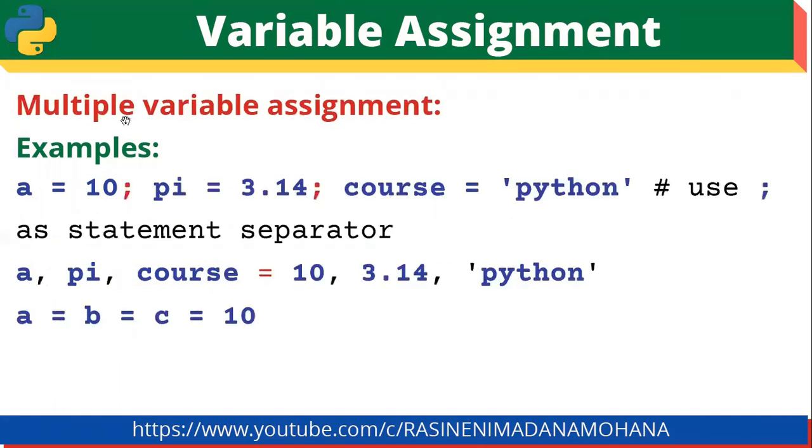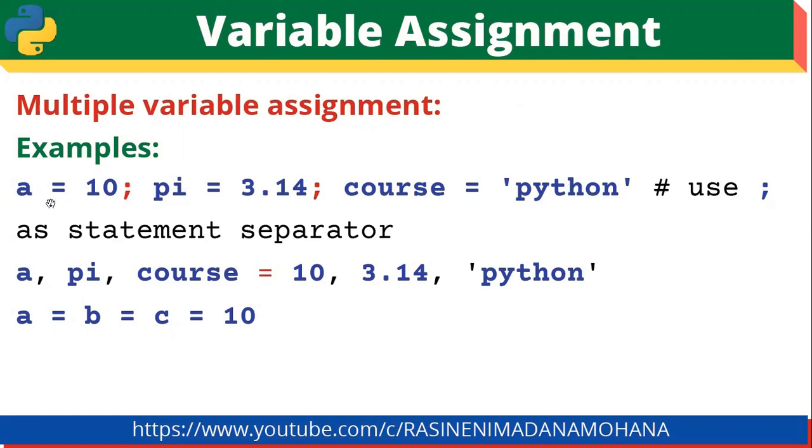Then coming to multiple variable assignments. For example, here a equal to 10 semicolon, pi equal to 3.14 semicolon, course equal to 'Python'. Here we are using the semicolon as a statement separator, and every statement is ended with a semicolon. So these are called multiple statements and their values are assigned.